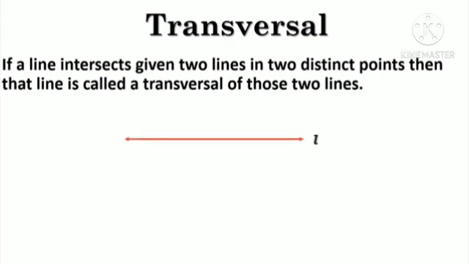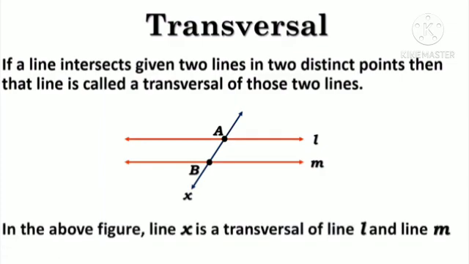Let's say, for example, here we have line L, and here we have another line M, and you can see that both the lines are intersected by a third line X. Line X intersects line L and line M at points A and B respectively. So line X intersects line L and M at two different points. Therefore, line X is a transversal of line L and line M.